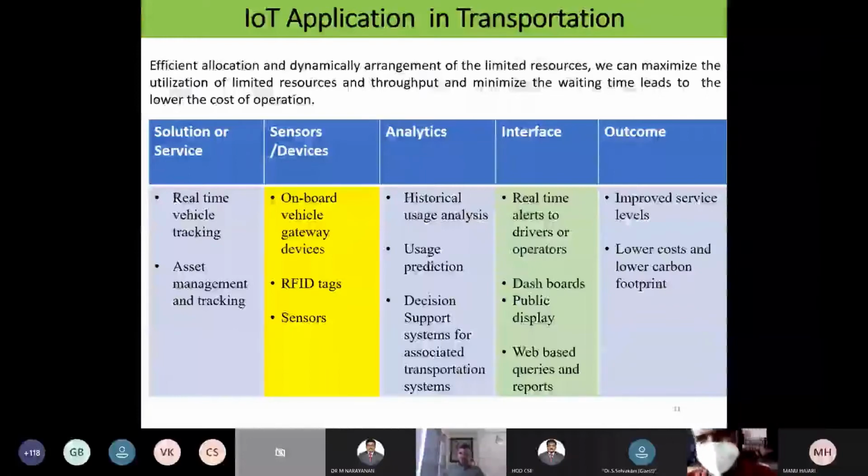Interface: real-time alerts to drivers or operators. Once I do the analytics, I can immediately alert the driver or operator, whoever is operating that vehicle. Dashboards can also be maintained in the car or bus or wherever it is, along with public displays, web-based queries and reports. This makes it possible to improve service levels with lower cost, and it is very easy to adapt with minimization of cost.